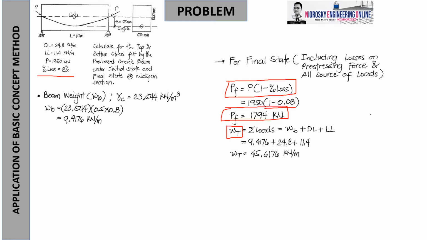Also consider the total load during the use of the concrete beam as a prestressing element. So sigma of all the loads. So just literally add all the loads: the beam weight, the dead load, and the live load. So you will get this, 45.6176 kilonewton per meter.